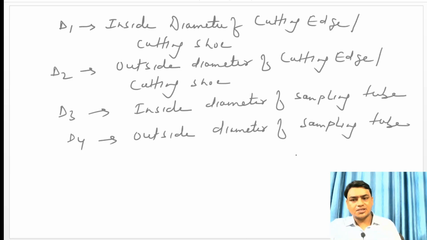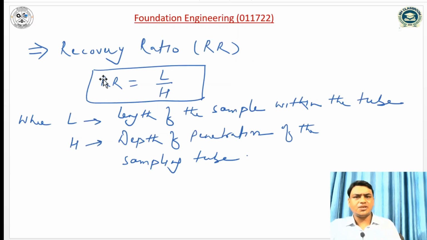So inside clearance and outside clearance are the parameters to check the disturbance of the soil. Next term is recovery ratio. Recovery ratio is defined as the ratio of length of the sample within the tube to the depth of penetration of the sampling tube.